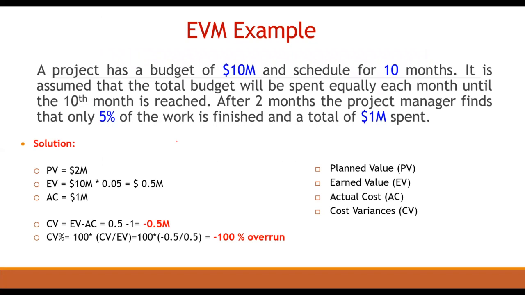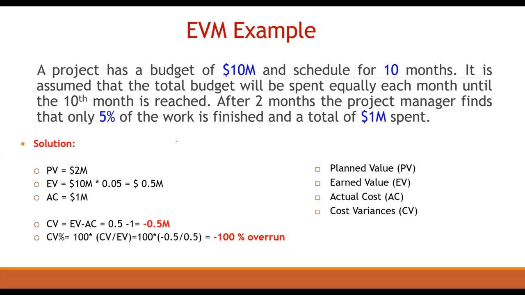So the main items that we need to know: the planned value, that is how much work should be done; the earned value, how much work was done; actual cost, how much the work cost; the budget at completion, what the total job is budgeted to cost; and estimate at completion, what we expect the total job to cost.